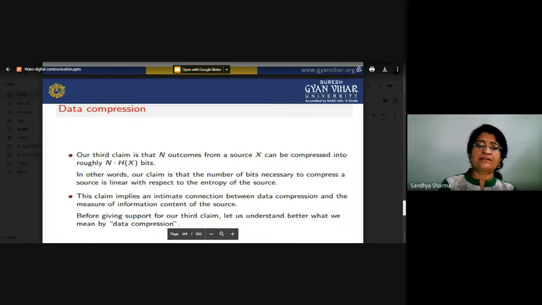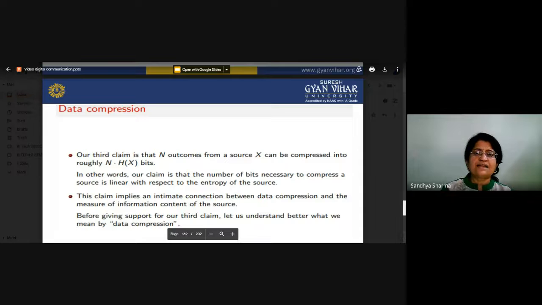If the source is generating n outcomes, then you can compress your data to n times H(X). In other words, our claim is that the number of bits necessary to compress a source is linear with respect to the entropy of the source.